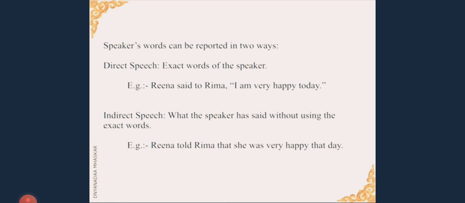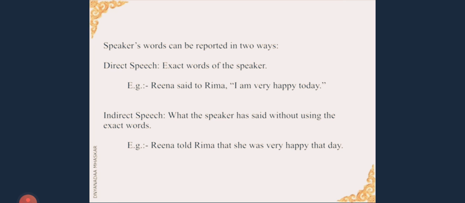Speaker's words can be reported in two ways. Direct speech, exact words of the speaker. So when we narrate the exact words of the speaker, it is direct speech. Example, Reena said to Rima, "I am very happy today."